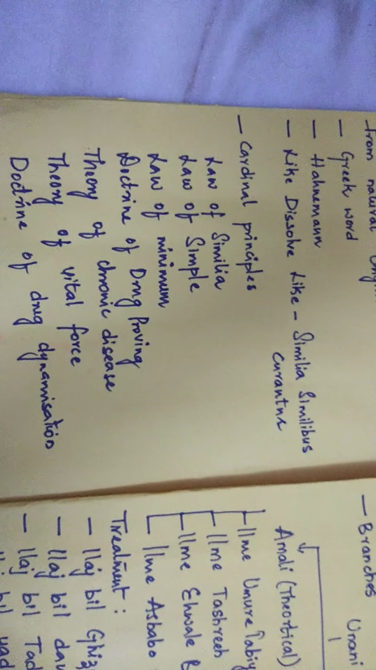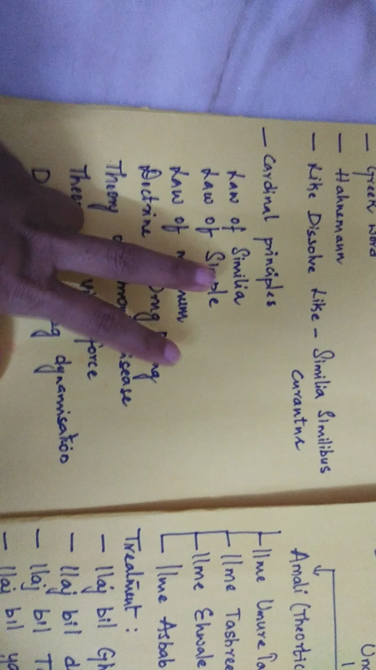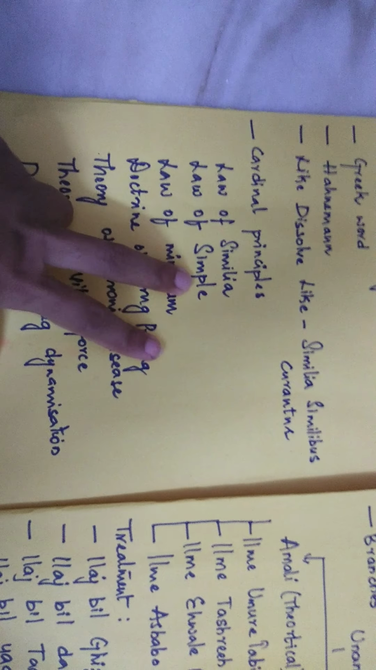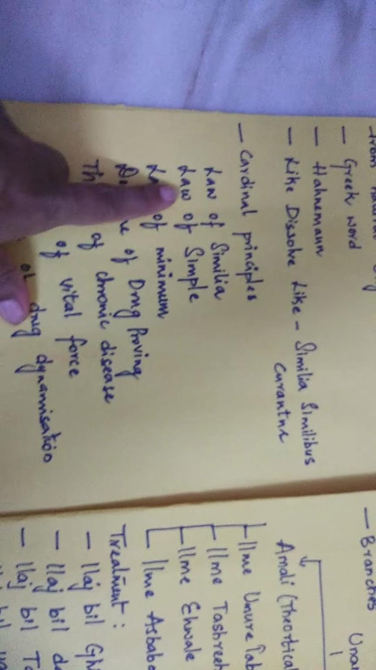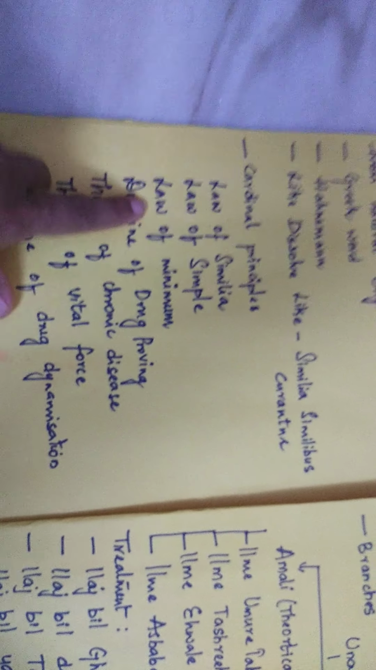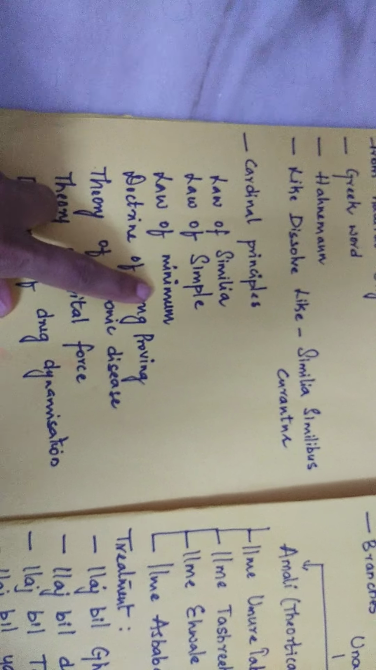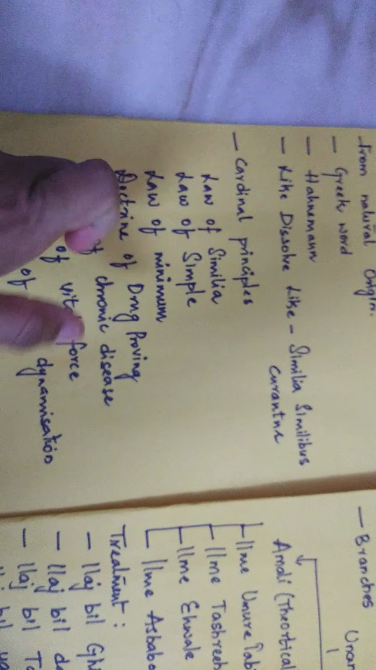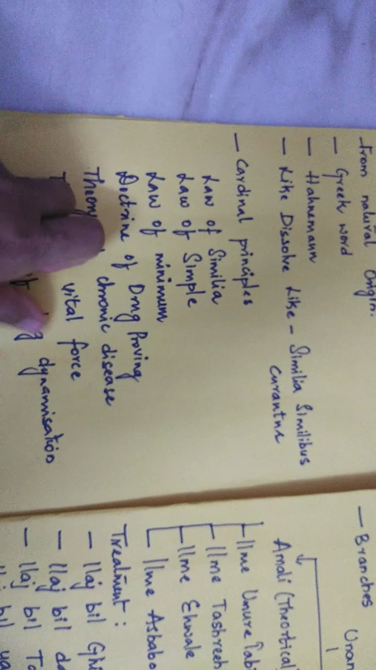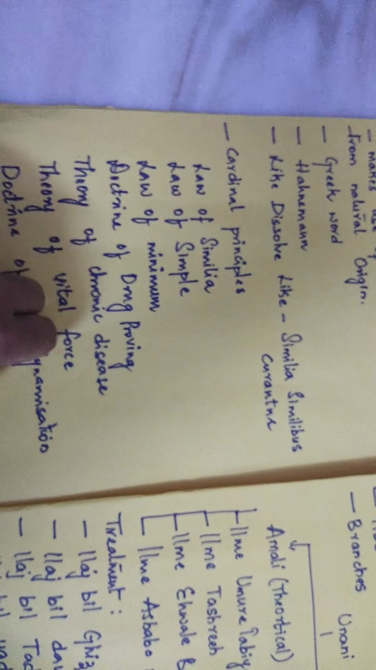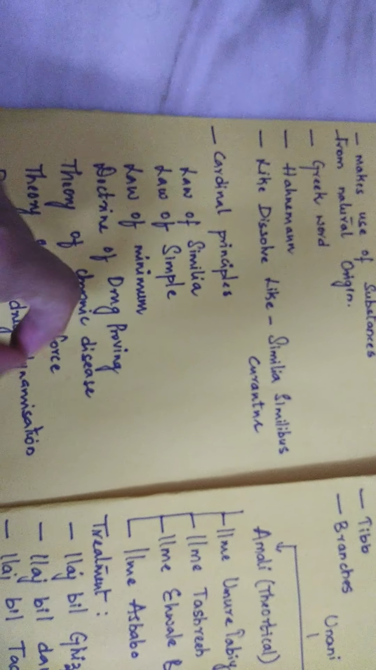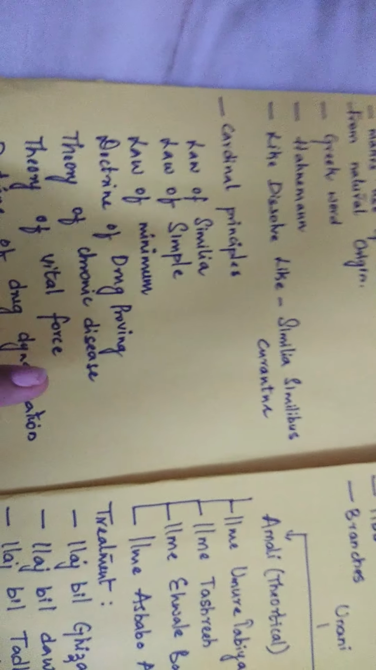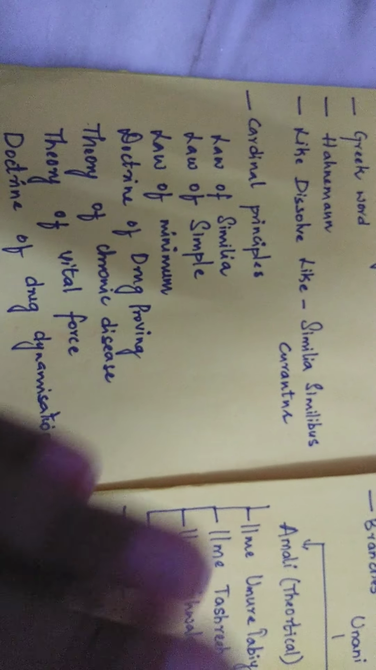The next one is the law of simple. One single remedy should be administered at a time. Only one drug must be used at a unit time. So that is the law of simple. And the law of minimum. What does the law of minimum state? Not only the similar remedy, but the quantity of the drug is also important. The quantity of the drug must be at a minimal level. So that is about the law of similia, law of simple, and law of minimum.